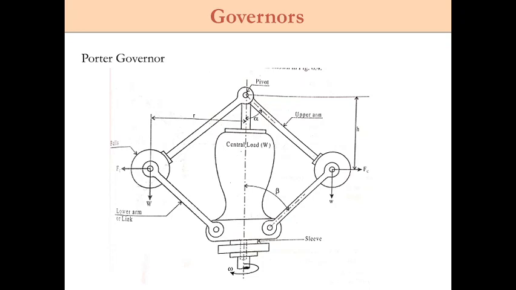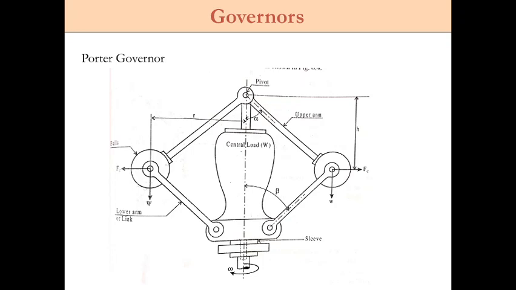Okay, so here in this diagram you can see, this is the central load and this is the sleeve, and these are the flying masses or balls. This is the lower arm link and this is the upper arm link, and it is pivoted at this point. The distance between this rotating mass and this pivot point, we can call h, that is the height. And the distance between the central line and the center of the radius of rotation, we can call r.